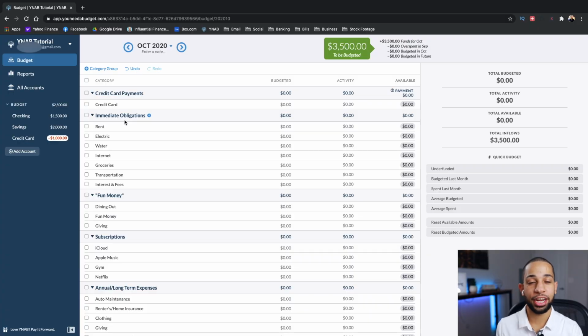One quick tip when you're setting up your categories is that you can look back at your last 3 months worth of bank statements so that you can see where you have been spending your money and what categories you're going to need in order to make your budget work for you.